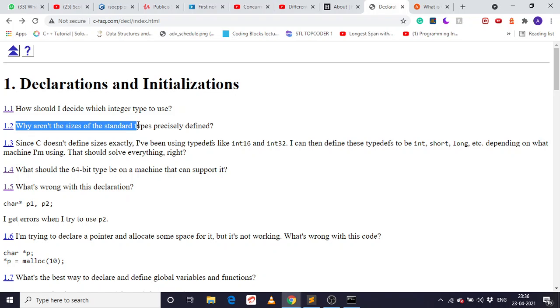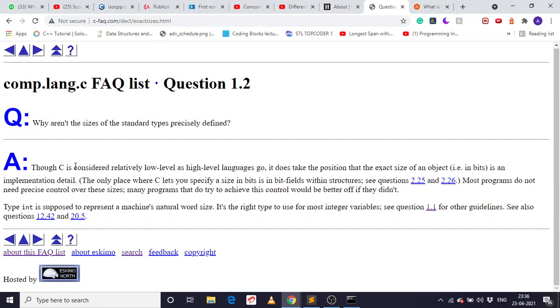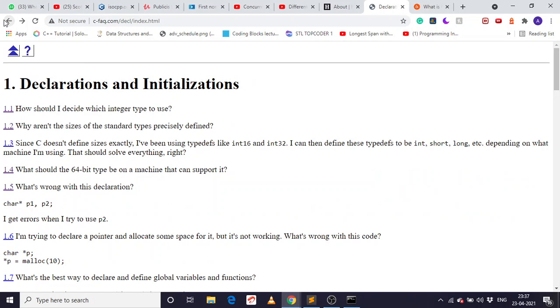Why aren't the sizes of the standard types precisely defined? Though C is considered a relatively low-level language and high-level languages like Go, it does take the position that the exact size of an object is implementation-defined. So I don't think it's a necessary question. Let's go back and get the next question.